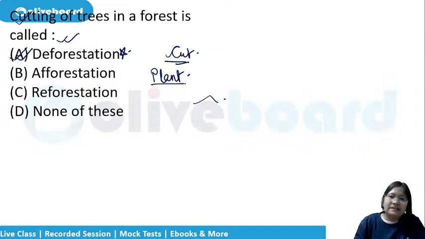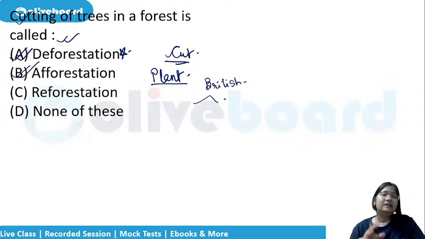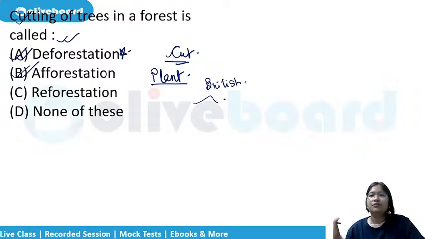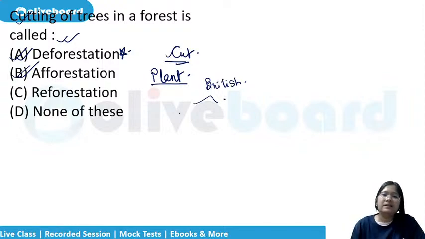If we are planting the plants, it is known as afforestation. And you know what the Britishers used to do? Many a times they needed the specific kinds of wood for the railway, etc. So this natural forest which was present, they cut it down and they did make it like an artificial forest, but of the trees which are required for them. So that is the specific type and somewhat near to the reforestation.